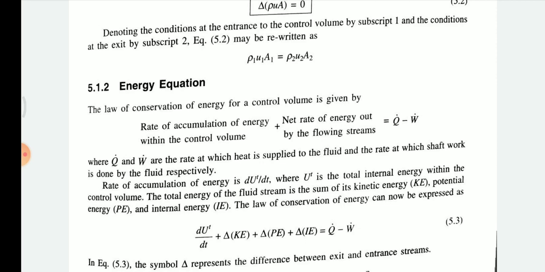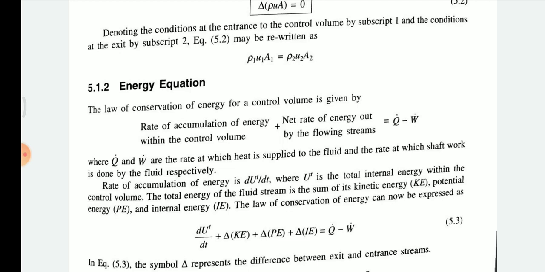So q dot and w dot are the rate at which heat is supplied to the fluid and the rate at which shaft work is done by the fluid, respectively. What does q dot mean? Heat is supplied to the fluid at a rate, and w dot is the rate at which shaft work is done by the fluid, respectively.